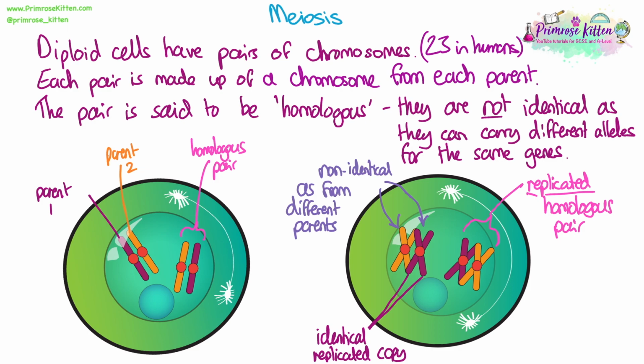You need to be able to recognise chromosomes, replicated chromosomes, and homologous pairs of chromosomes in diagrams like this, so that if you are shown a diagram, you can tell whether that cell is going through mitosis or meiosis, if the DNA has been replicated or if it has not.